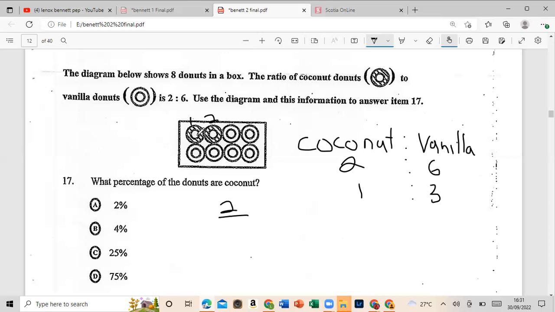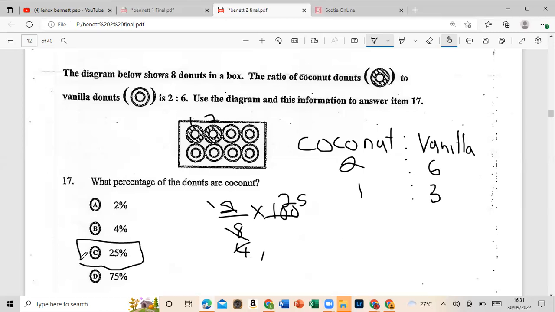Let's check: 1, 2, 3, 4, 5, 6, 7, 8. So we have a total of 8, times 100. 2 into 2 is 1, 2 into 8 is 4, 4 into 4 is 1, 4 into 100 is 25. So that's 25%, or a quarter.